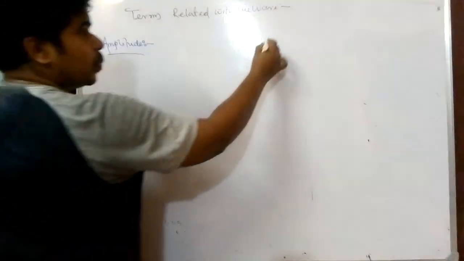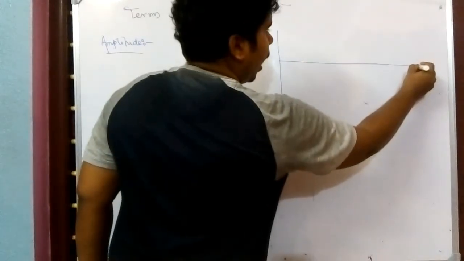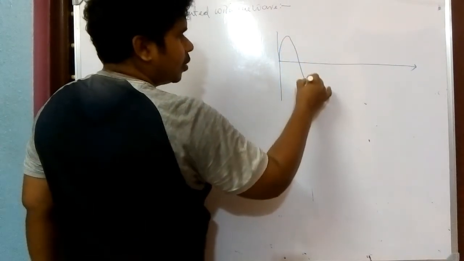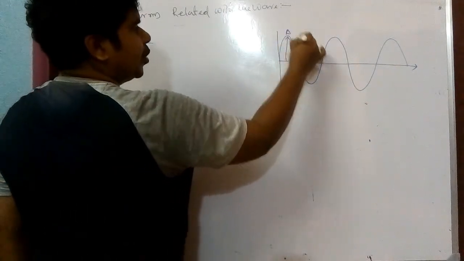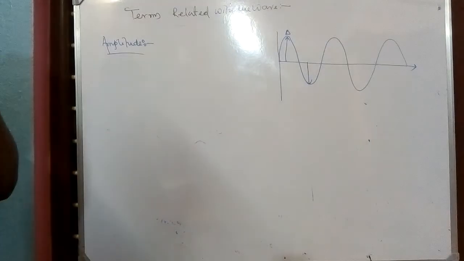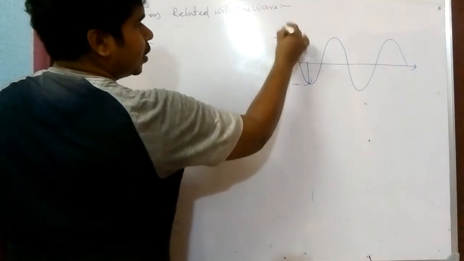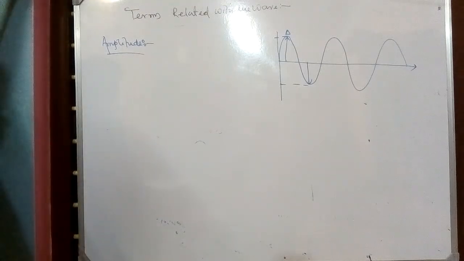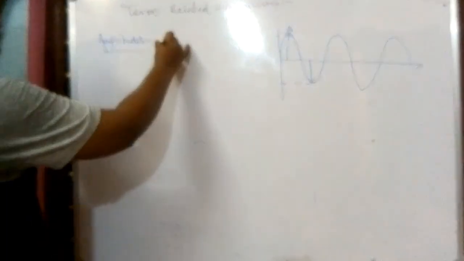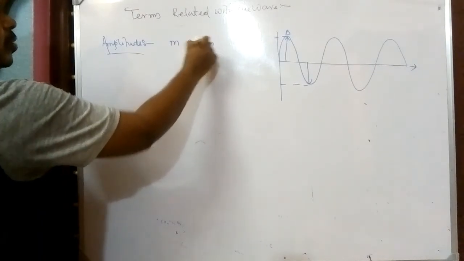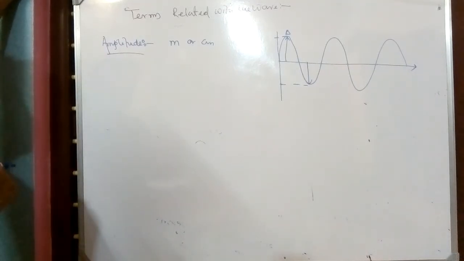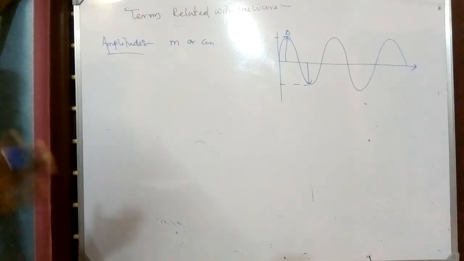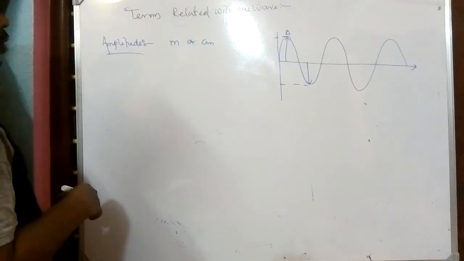The maximum displacement that occurs on either side of the axis of propagation of the wave is known as amplitude. So this length is known as amplitude. Amplitude is generally measured in meter or centimeter, as we are just denoting displacement. Clear? For the propagation of sound, as we have discussed sound, all the things we will discuss on the basis of sound.